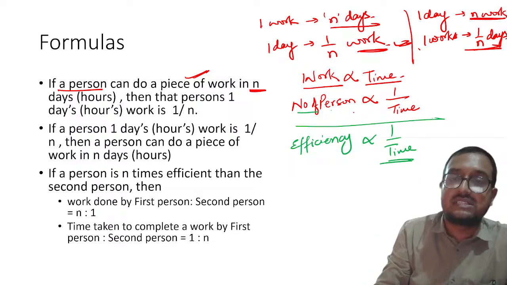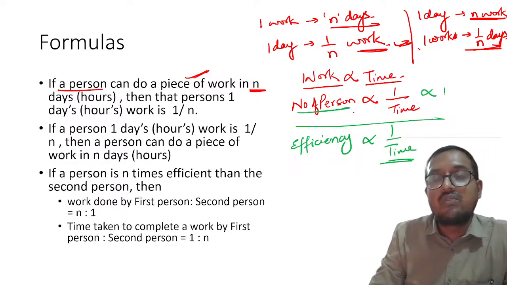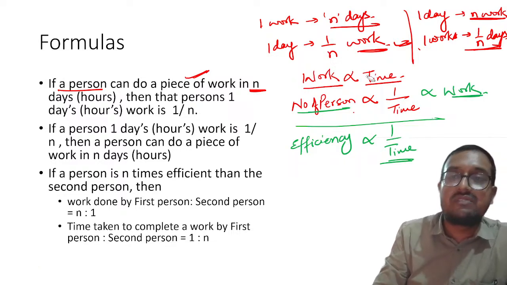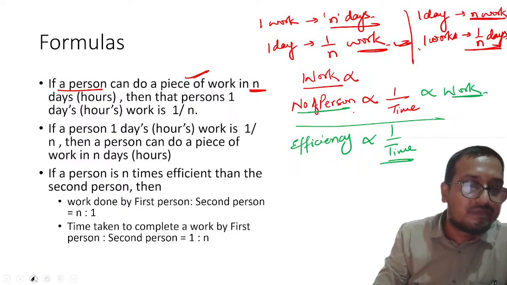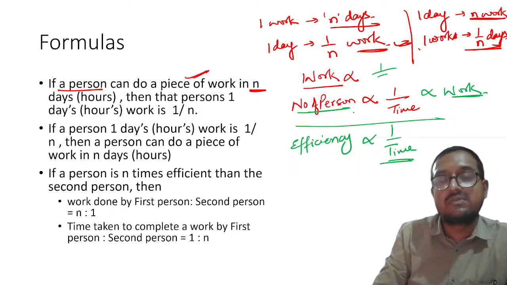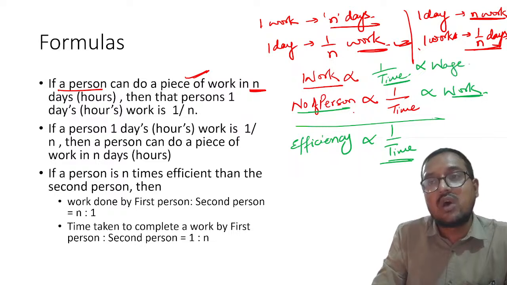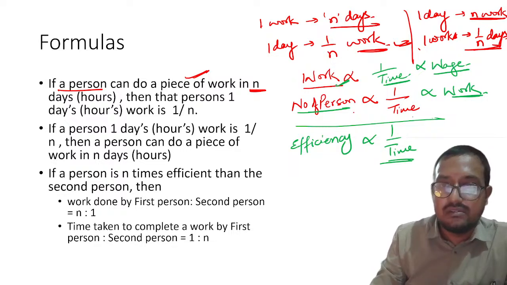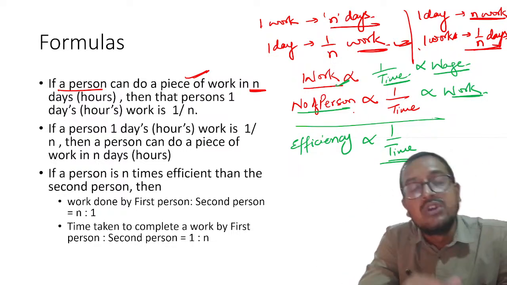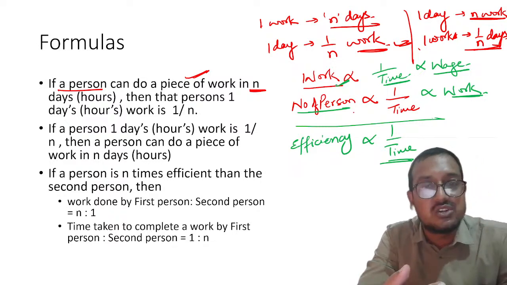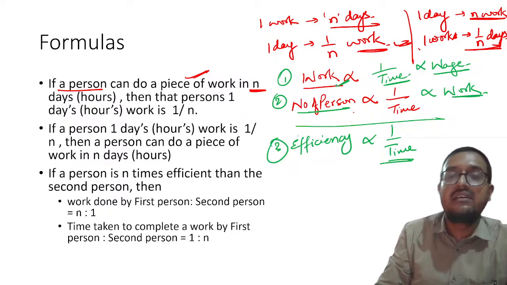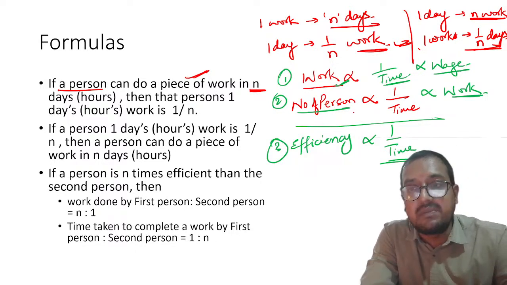Also please remember number of persons, right? More the number of persons, more work will be done. So please remember this thing. Understood? Work will also be inversely proportional to time. I am really sorry. It will be inversely proportional to time. Understood? And it will be directly proportional to wage. So higher the wage, lesser time you will take, higher work output you will give. Understood? So please remember these things. These things will help you to do anything or deduce anything. Understood? So please remember these equations 1, 2, 3. Clear? Extremely important. Please remember, extremely important.